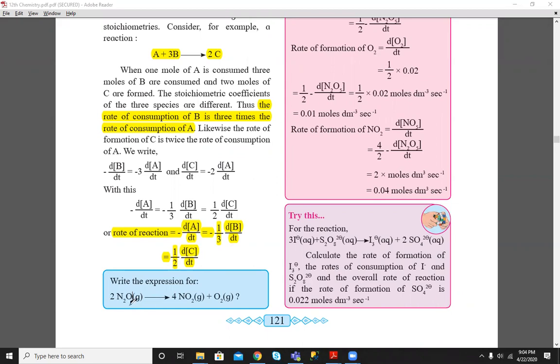There must be a coefficient of 2 here, it is a printing mistake. 2N2O5 will be equal to 4NO2 plus O2. So we have to write the rate of reaction for this reaction. It is already solved here in the book.